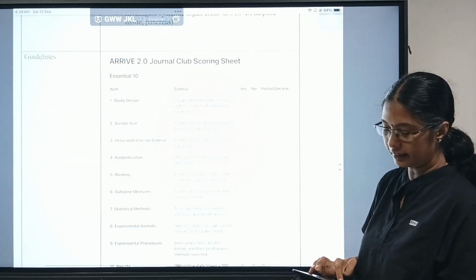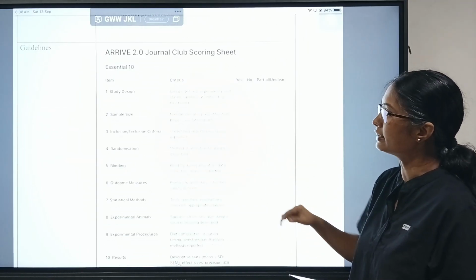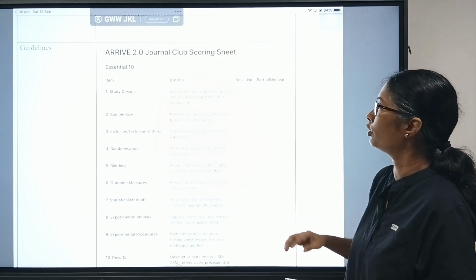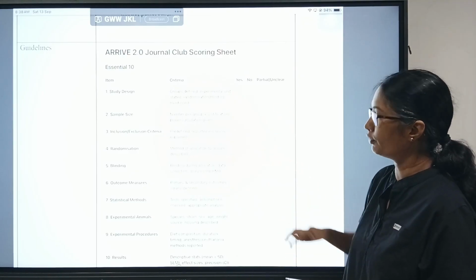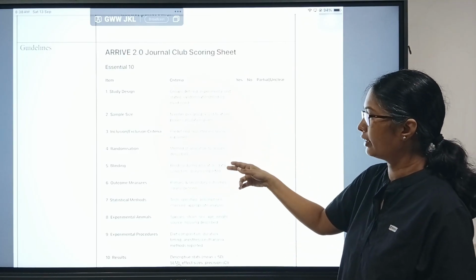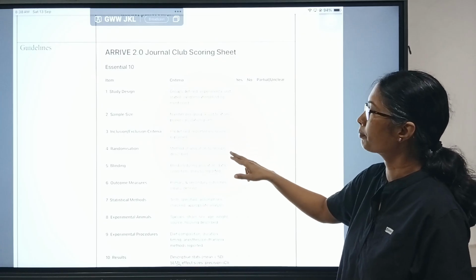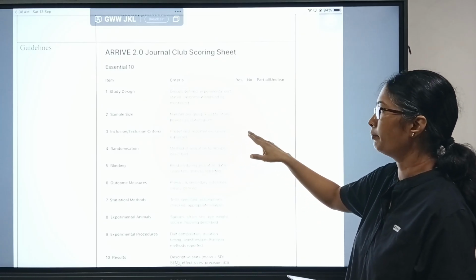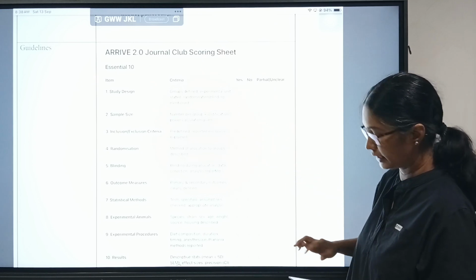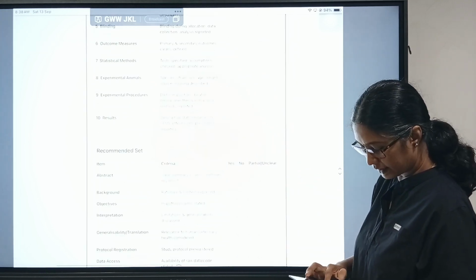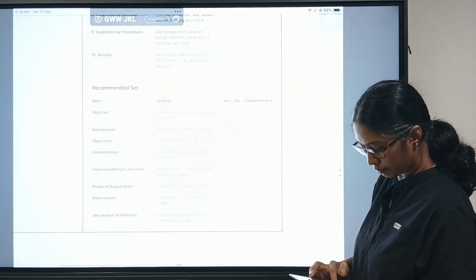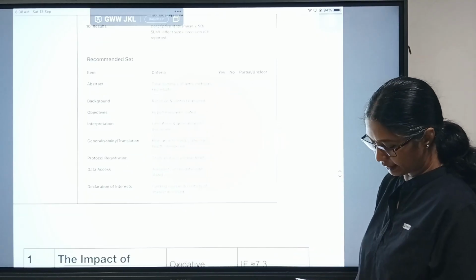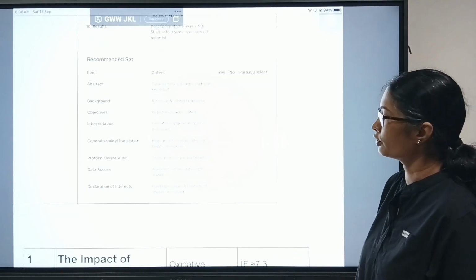This study followed the ARRIVE guidelines, and almost all the criteria were followed. The blinding was not done, and randomization was not properly mentioned. For inclusion and exclusion criteria, they included only male Wistar rats and did not mention any differences otherwise. Otherwise, the protocol registration was there, and the declaration of interest and data access were also mentioned.